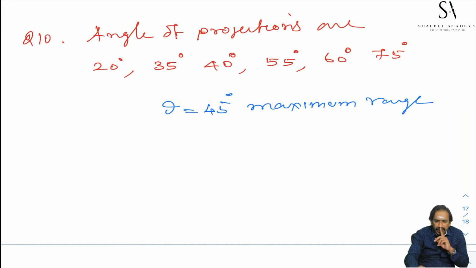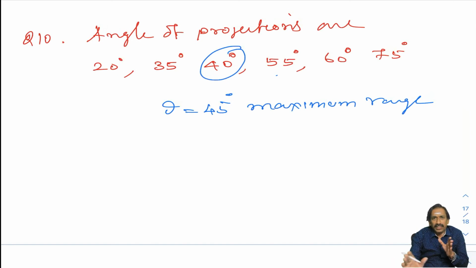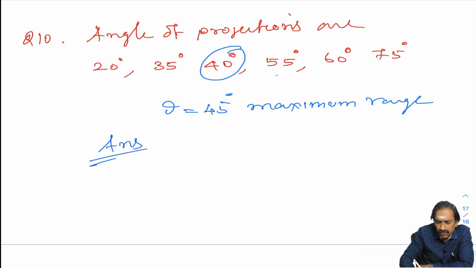Look at 35. From 45 it is 10° away. 40 is closer to 45. 55 is 10° away. Therefore, 55 and 35 will have the same ranges but not maximum. So, 40 is closer to 45, no other angle is closer to 45; 55, 60, 75 are far away from 45. So, for these given angles, 40 has the maximum range. So, your answer is 40°.